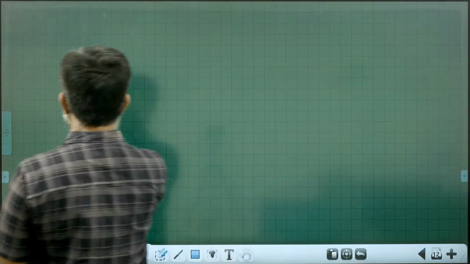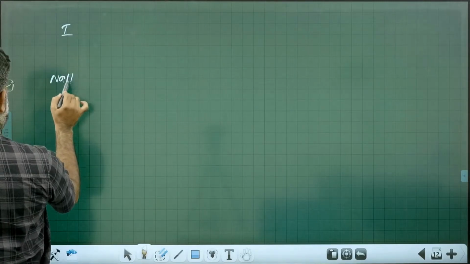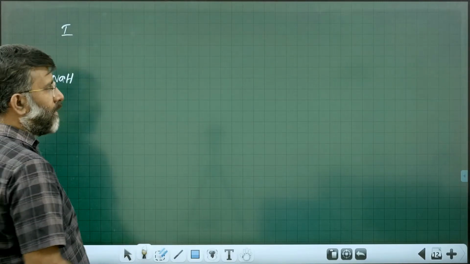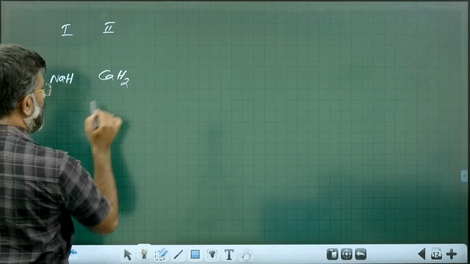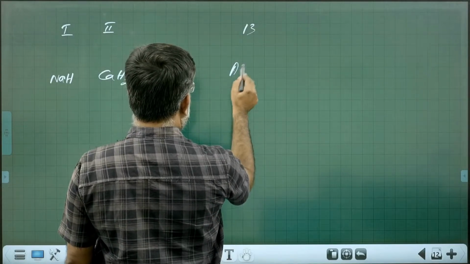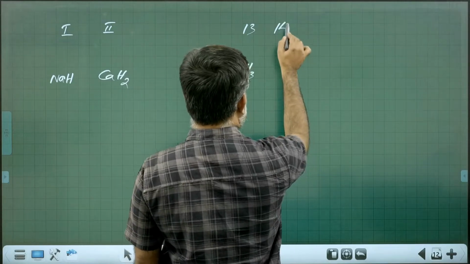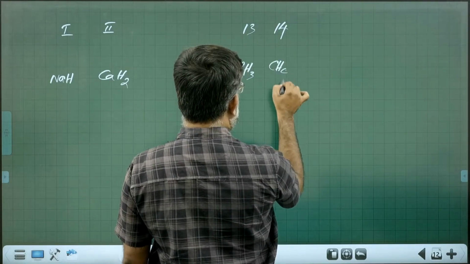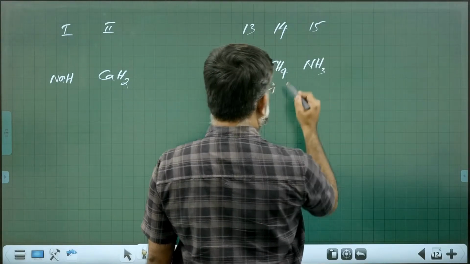If you take group 1, for example, sodium hydride, it is monovalent. If you take group 2, it is calcium hydride, it is divalent. If you go to group 13, aluminium hydride, it is trivalent. If you go to group 14, methane, tetravalent. If you go to group 15, ammonia, it is trivalent.